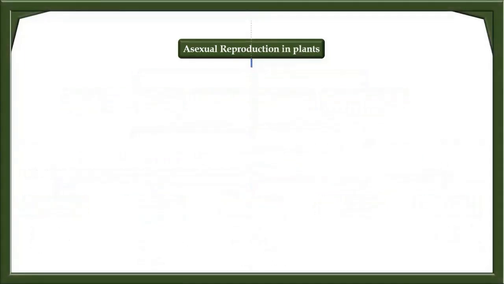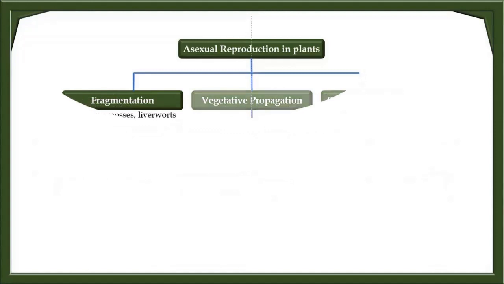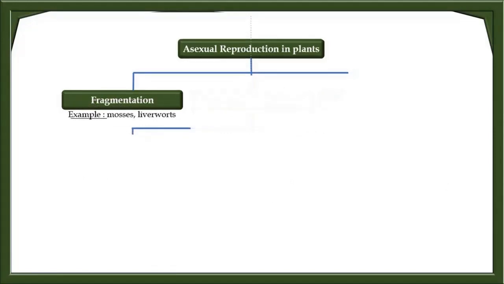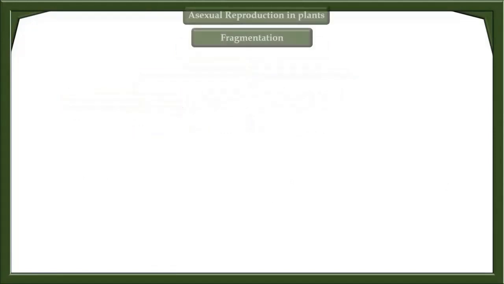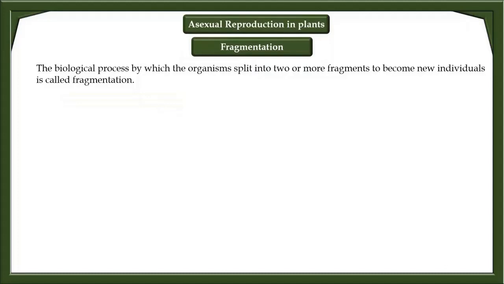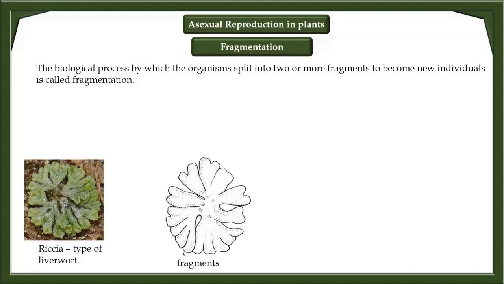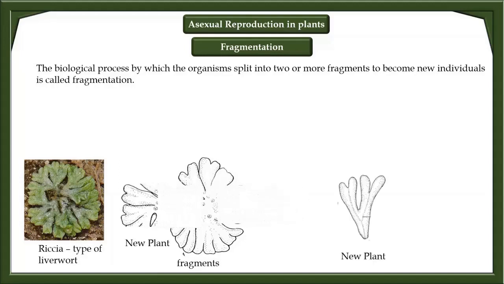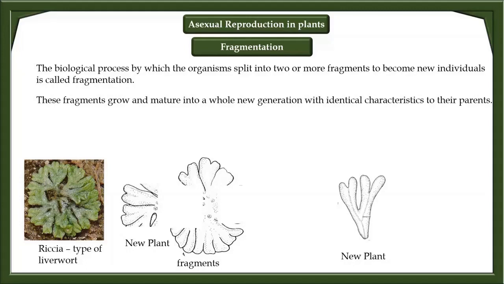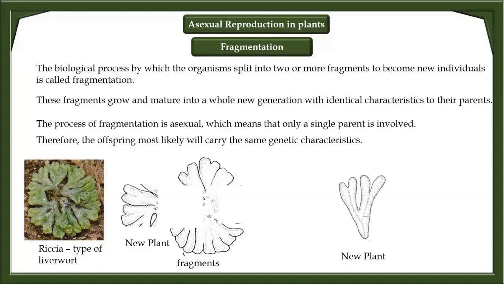In asexual reproduction in plants, we're going to see fragmentation. The biological process by which the organisms split into two or more fragments to become new individual offspring is called fragmentation. These fragmentations grow and mature into a whole new generation with identical characteristics to their parents.